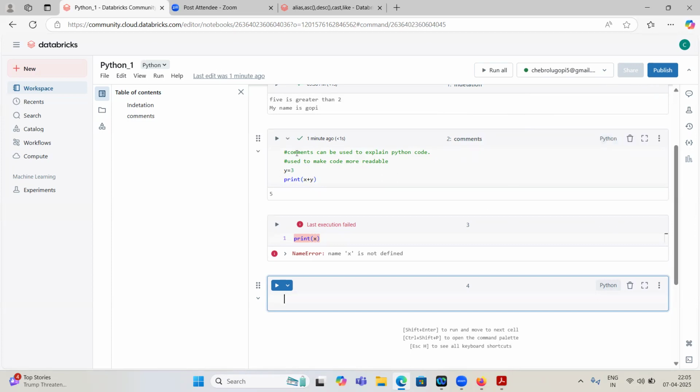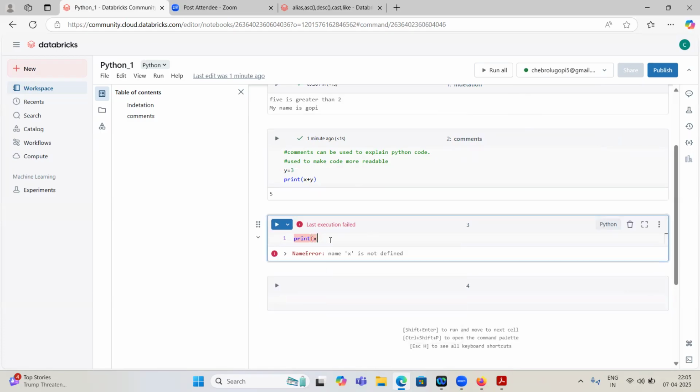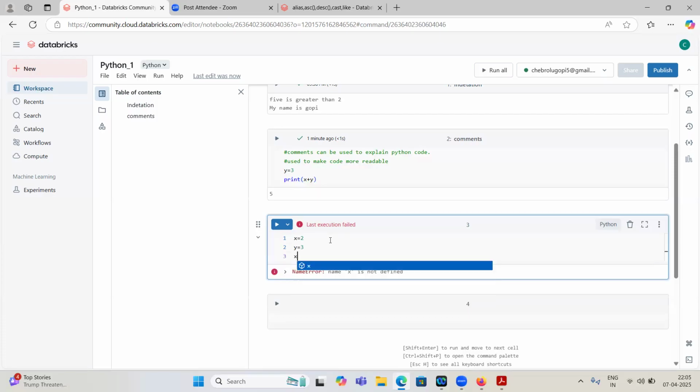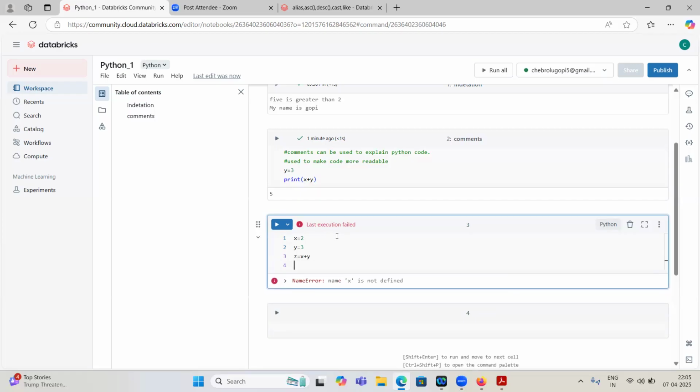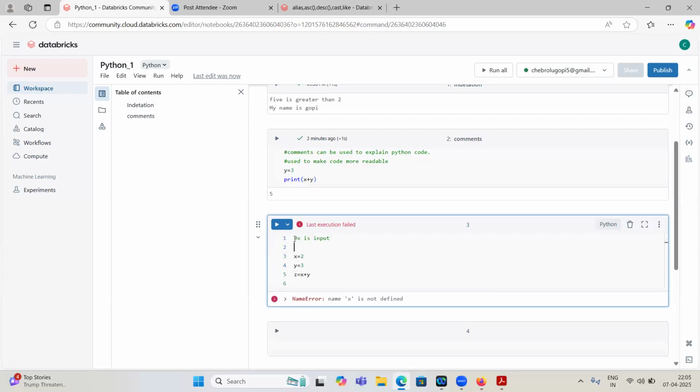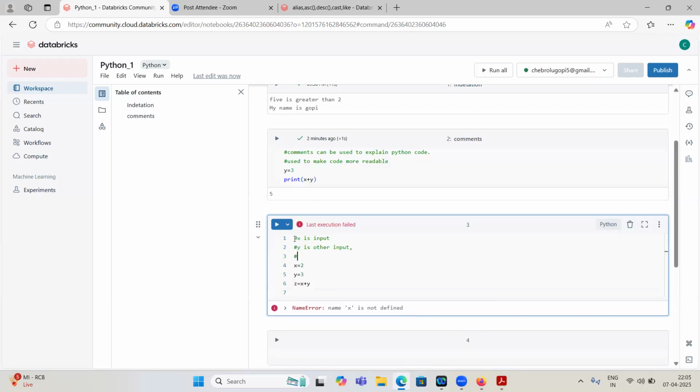Okay, so this is a one line comment. How can we use it? Maybe x equal to 2 is one input, y equal to 3 is the other input, z equal to x plus y is the output. So how will other developers know? That's why we need to add comments like hash x is input, hash y is the other input, and z is output. You can write it like this.